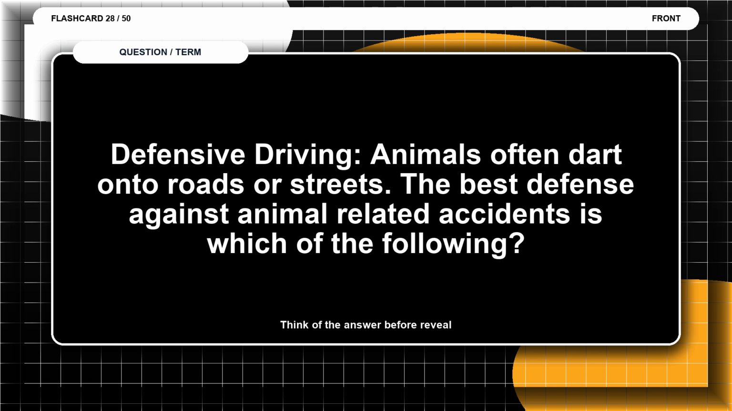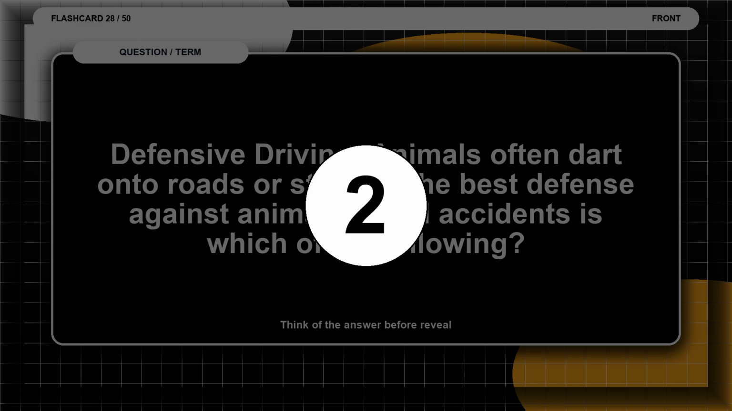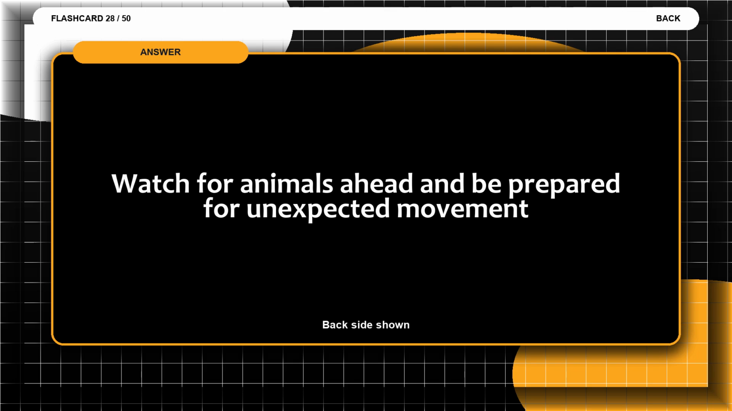Flashcard 28. Defensive driving. Animals often dart onto roads or streets. The best defense against animal-related accidents is which of the following? Think of the answer before the reveal. The answer is watch for animals ahead and be prepared for unexpected movement.